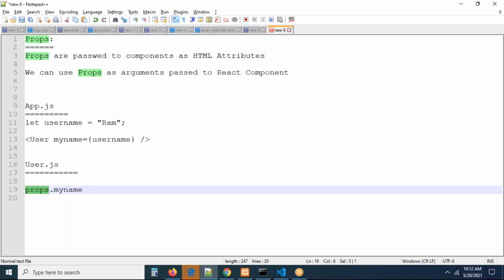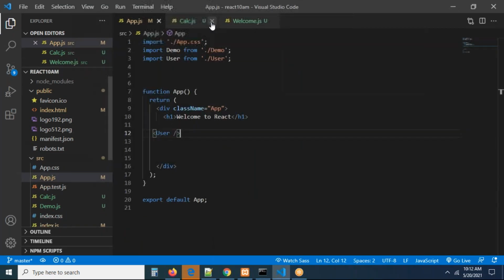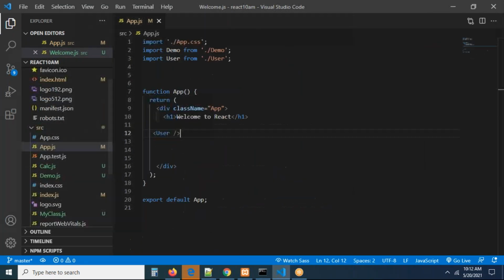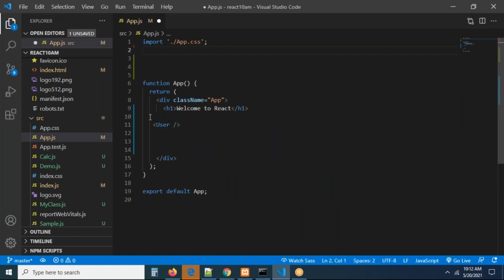Okay, let us see how we can create a component, and how we can pass some data to the component. We are going to see it now. Let us go to your app.js. Now I'm going to close all these files. Let me remove all this stuff also, and this is going to be removed from everything. Now we are working with the props, understand?